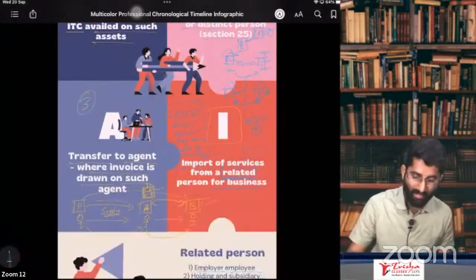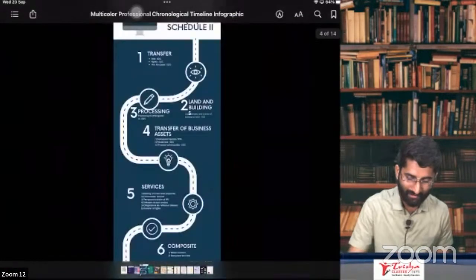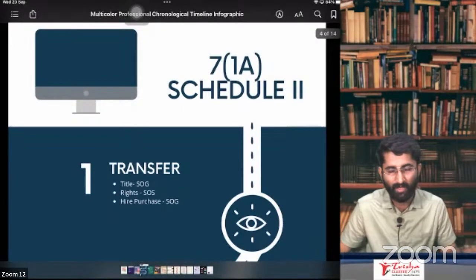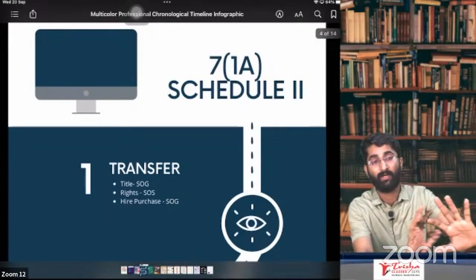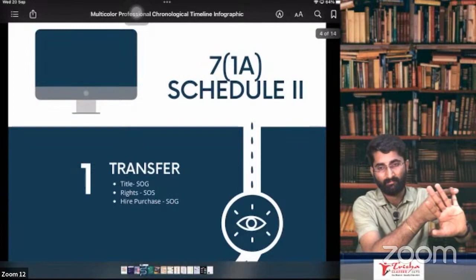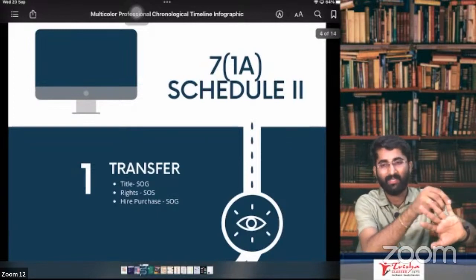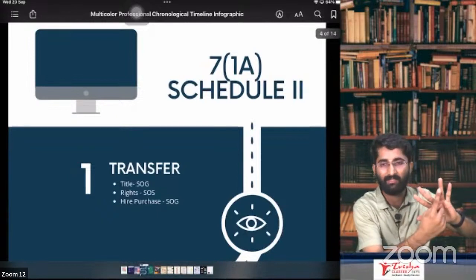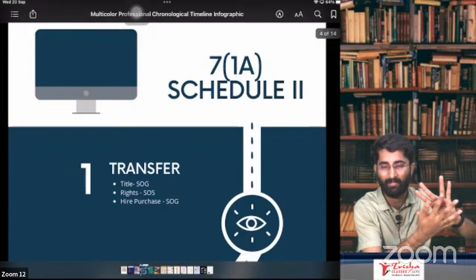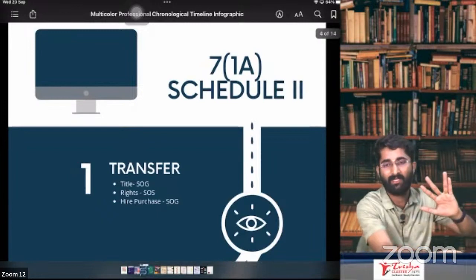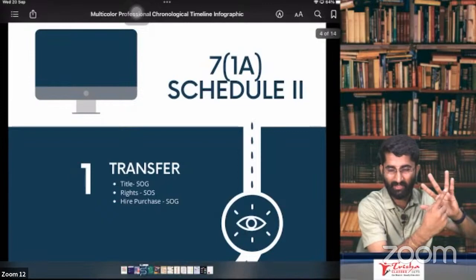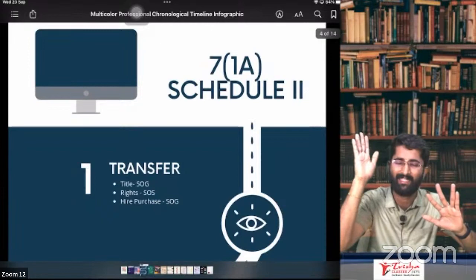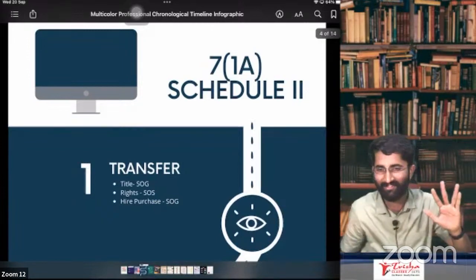Okay. Now we are going to discuss the next topic, that is schedule 2, section number 7, subsection 1A, schedule 2. Very easy one. See what we have discussed so far: whether it is goods or not, section number 2, subsection 52. If it is goods, then you have to check whether it is supply. If it is not goods, then look at whether it is service, section number 2, subsection 102. If it is not service, then there is no GST. No tension. There is no GST on this.